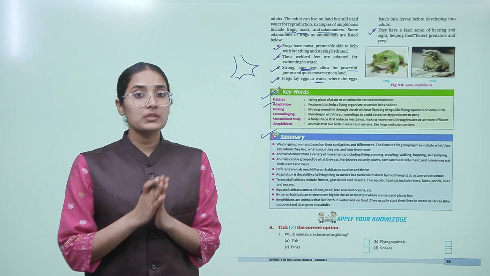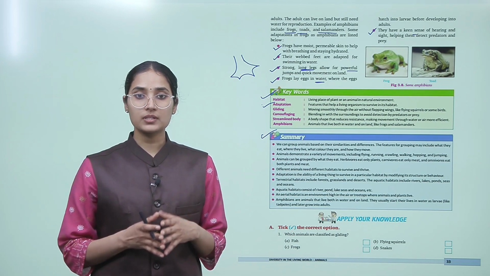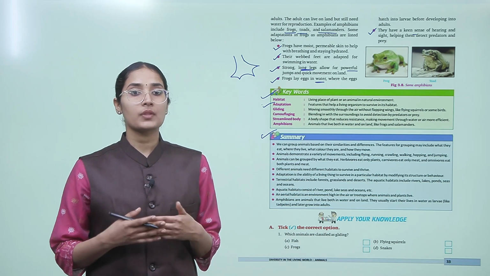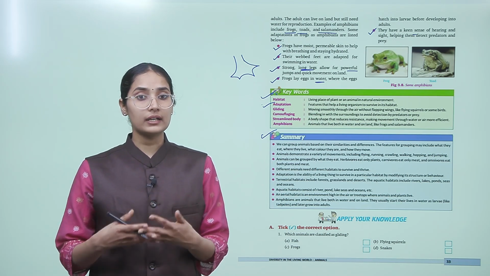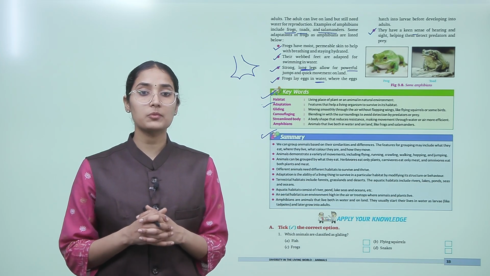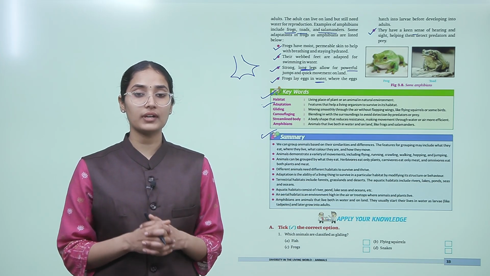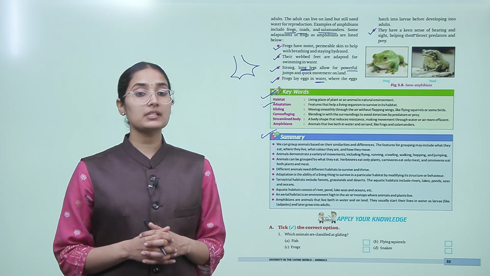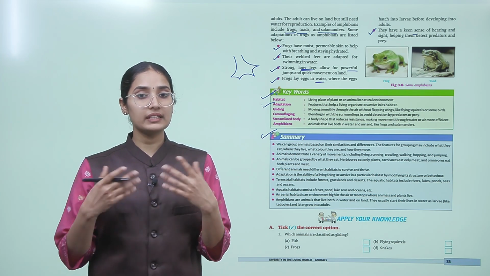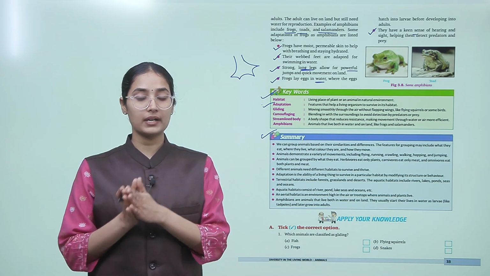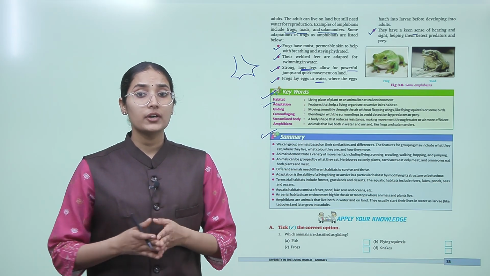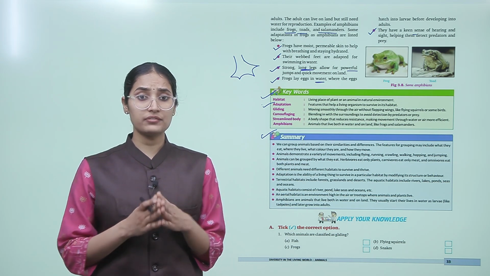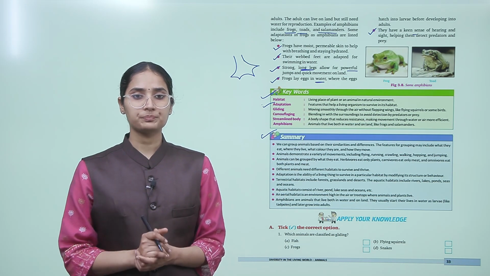We can group animals based on their similarities and differences. The features for grouping may include what they eat, where they live, what color they are, and how they move. Animals demonstrate a variety of movements including flying, running, crawling, walking, hopping and jumping. Animals can be grouped by what they eat: herbivores eat only plants, carnivores eat only meat, omnivores eat both plants and meat. Different animals need different habitats to survive and thrive.